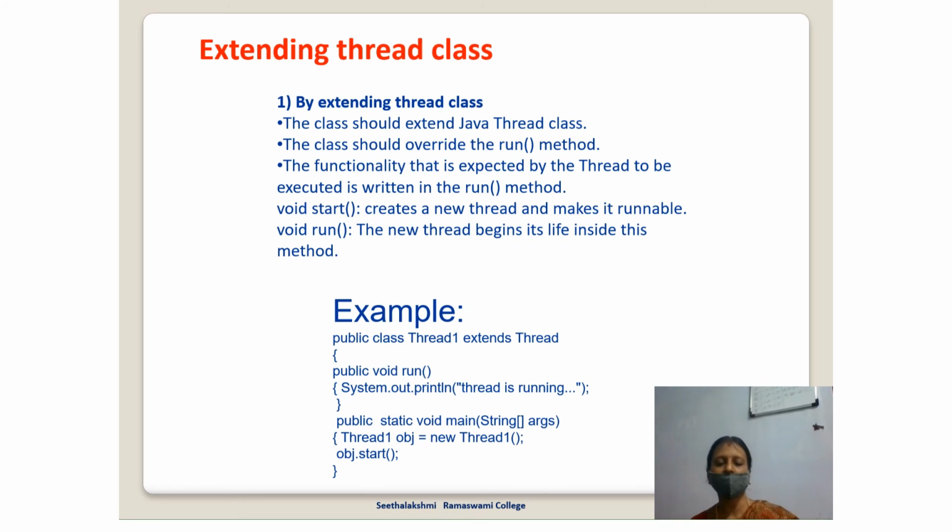Example: public class Thread1 extends Thread, the standard class. Public void run, the standard method: System.out.println("Thread is running"); you can just print something. Public static void main(String[] args): Thread1 obj, my thread class name is Thread1, so Thread1 obj = new Thread1(); obj.start(). This is one way of extending the Thread class.